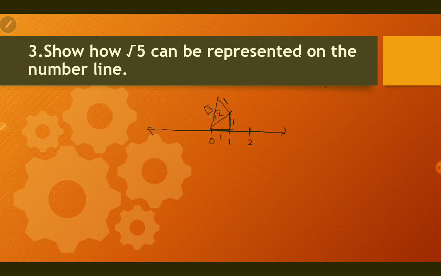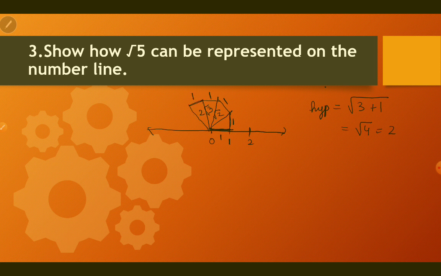This we know is root 3. Again, if we draw a perpendicular, with Pythagoras theorem, hypotenuse is equal to root of base, which is root 3, so 3 plus 1, which is root 4, which is 2. So this is 2.